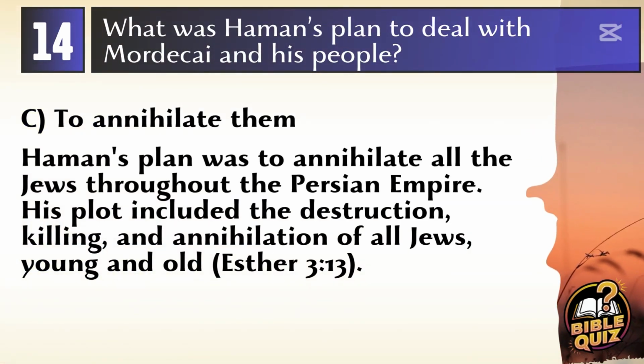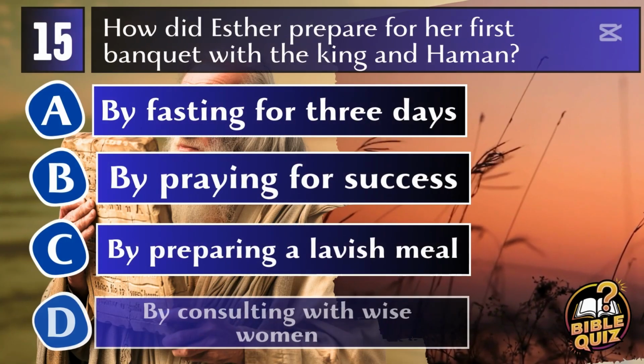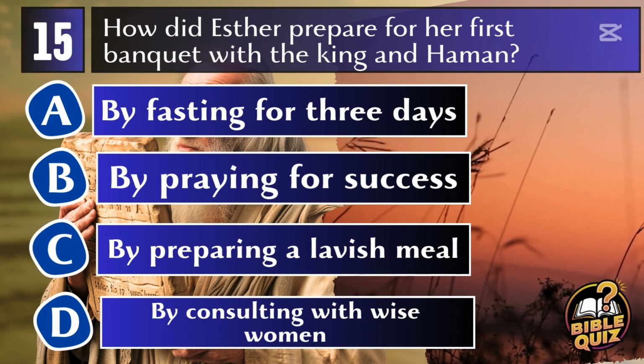Answer C. To annihilate them. Haman's plan was to annihilate all the Jews throughout the Persian Empire. His plot included the destruction, killing, and annihilation of all Jews, young and old. Esther 3:13.